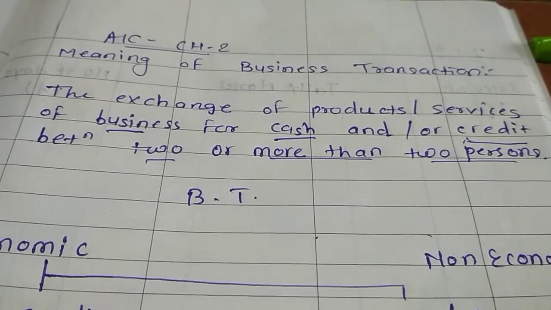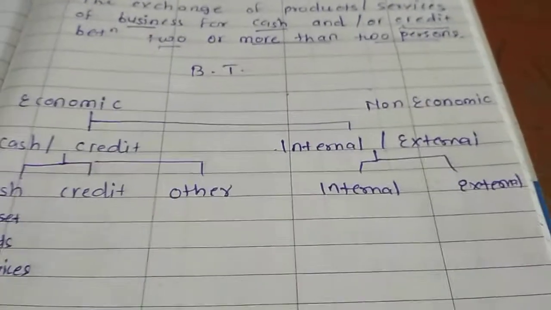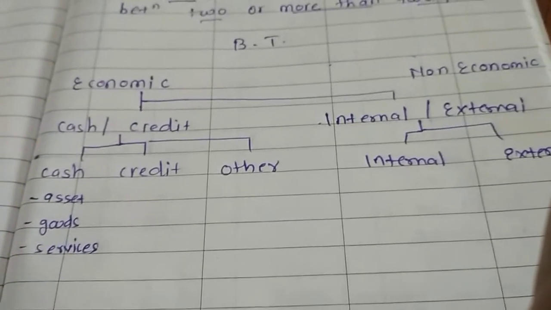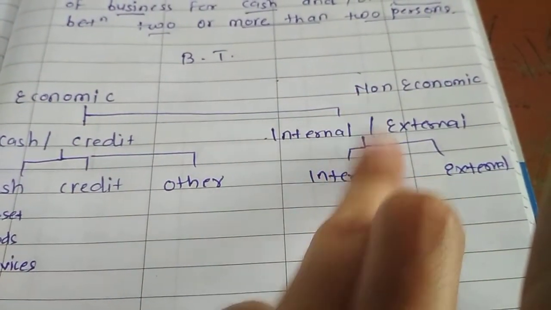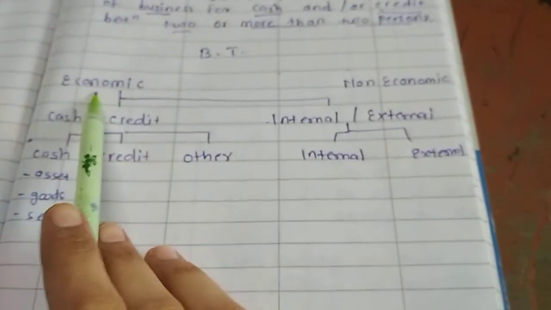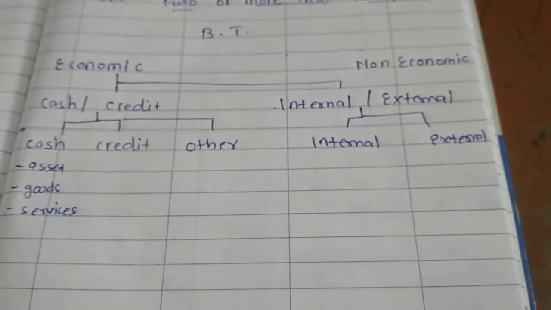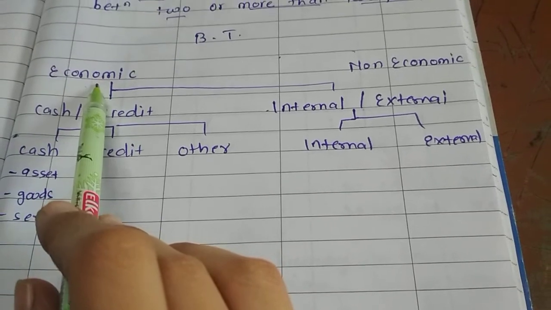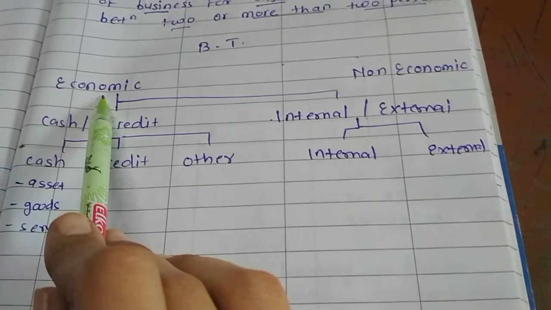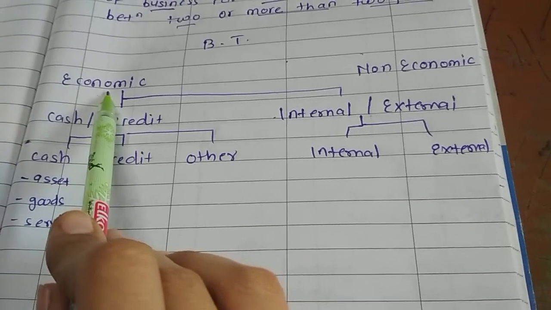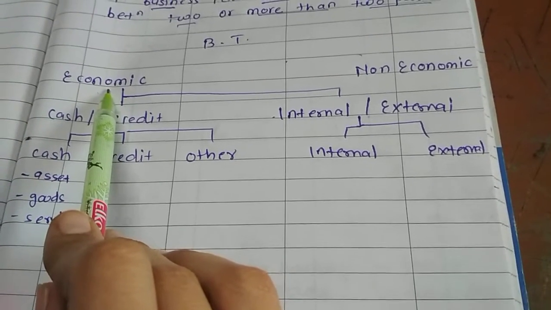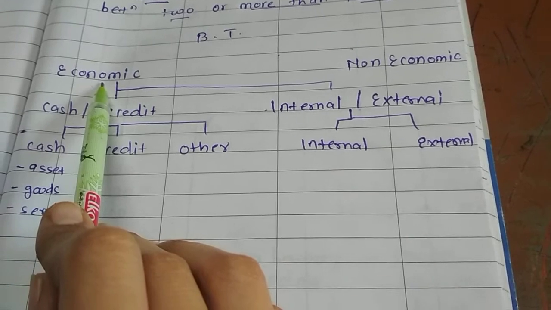Now second point is classification of business transaction. So business transaction can be classified into economic transaction and non-economic transaction. Now when it can be said that the particular transaction is economic transaction, so if it satisfies 2 conditions, then in that case you can call a particular transaction an economic transaction. So first condition is exchange of cash for goods, asset or service.